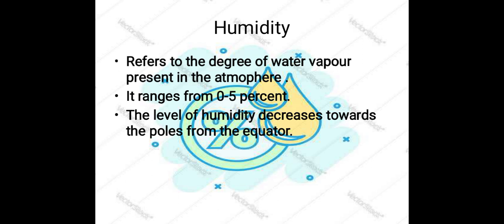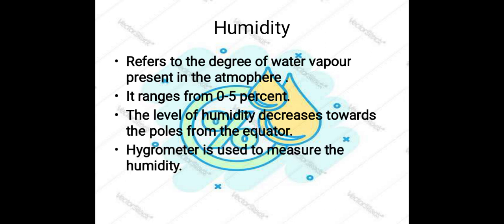The level of humidity decreases toward the poles. I told you, in the polar region there is no chance for evaporation, so there is no water vapor available in the air. So the level of humidity decreases from the equator towards the polar region, but at the equator the humidity level is high.